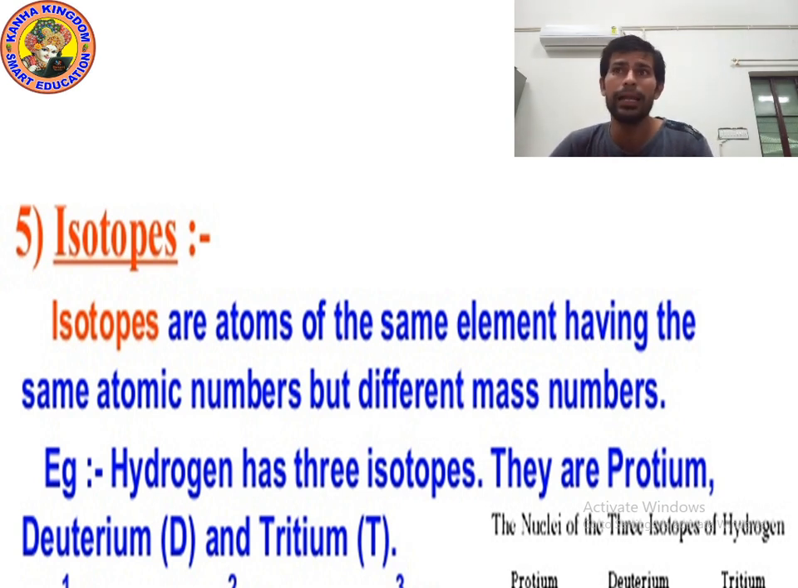For example, the hydrogen element. How many isotopes of hydrogen? 3 isotopes. What are the names? They are protium, deuterium, tritium. Please write down. I am giving you 10 seconds.